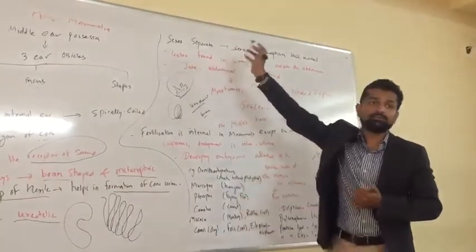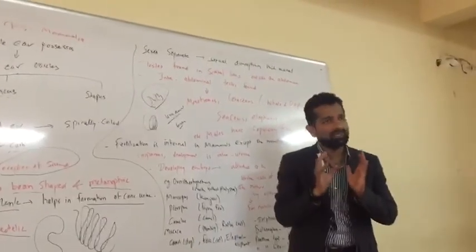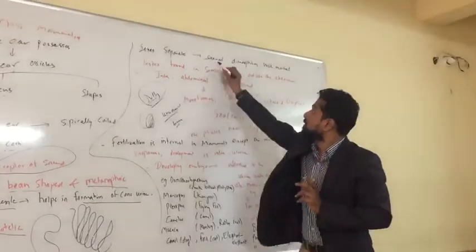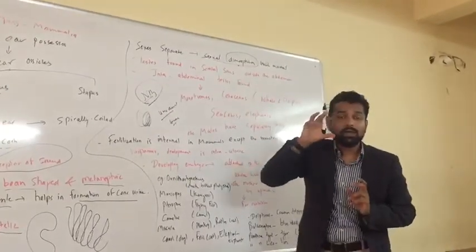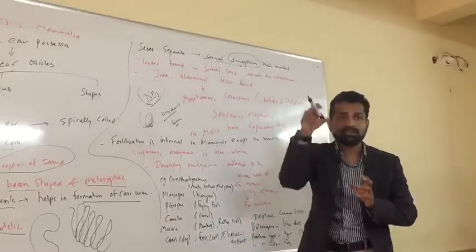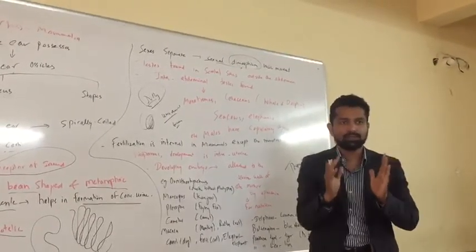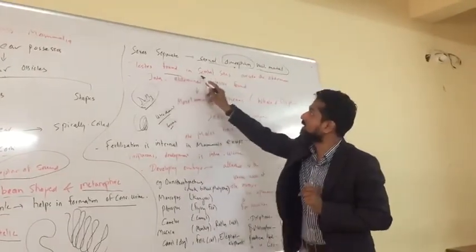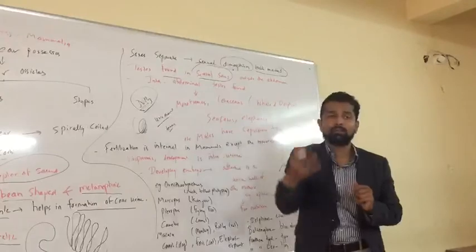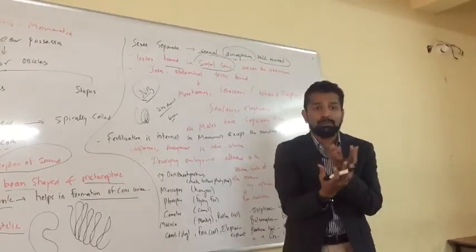Sexes, meaning male and female, can be easily recognized. Sexual dimorphism, as I told you, means morphologically you can understand this is a male and this is a female. Morphology means physical appearance, right? Well marked. Testes are found in the scrotal sac. In mammals, the scrotal sac is nothing but a pouch.